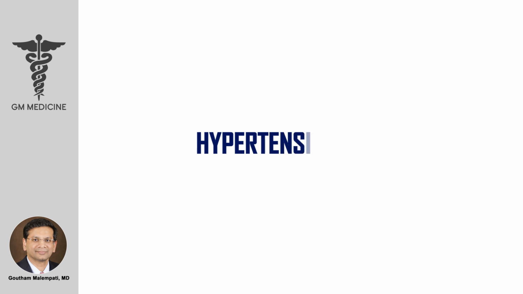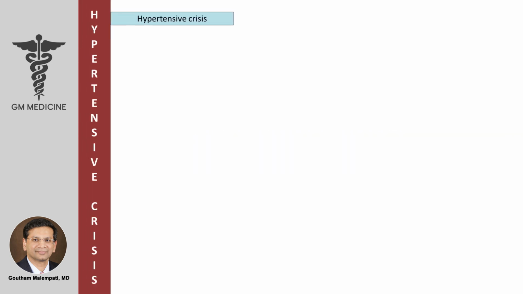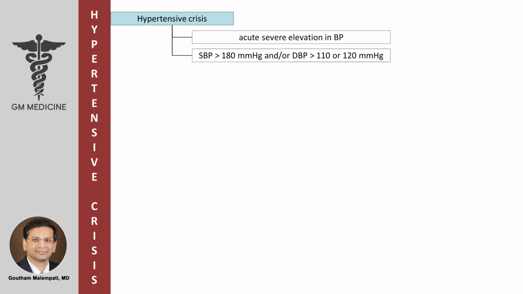Hi, today I will be talking about hypertensive crisis. Hypertensive crisis is defined as acute severe elevation in blood pressure with systolic blood pressure greater than 180 mmHg and/or diastolic blood pressure greater than 110 or greater than 120 mmHg.